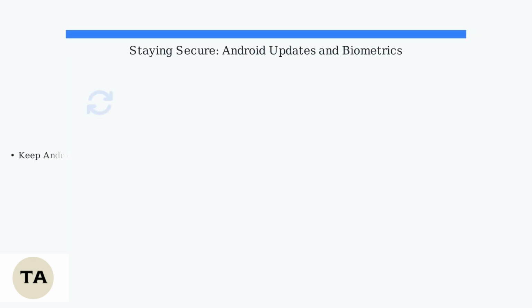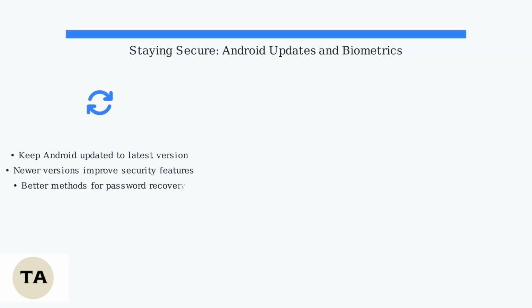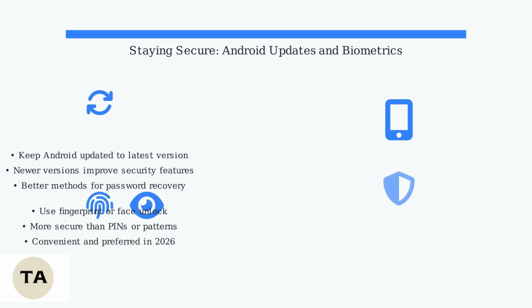Keep your Android device updated to the latest version. Newer versions often include improved security features and better methods for recovering forgotten passwords. Consider using biometric locks like fingerprint or face unlock, which are generally more secure than PINs or patterns and offer convenient alternatives. As of 2026, biometrics are the preferred lock method for most users due to their security and ease of use.